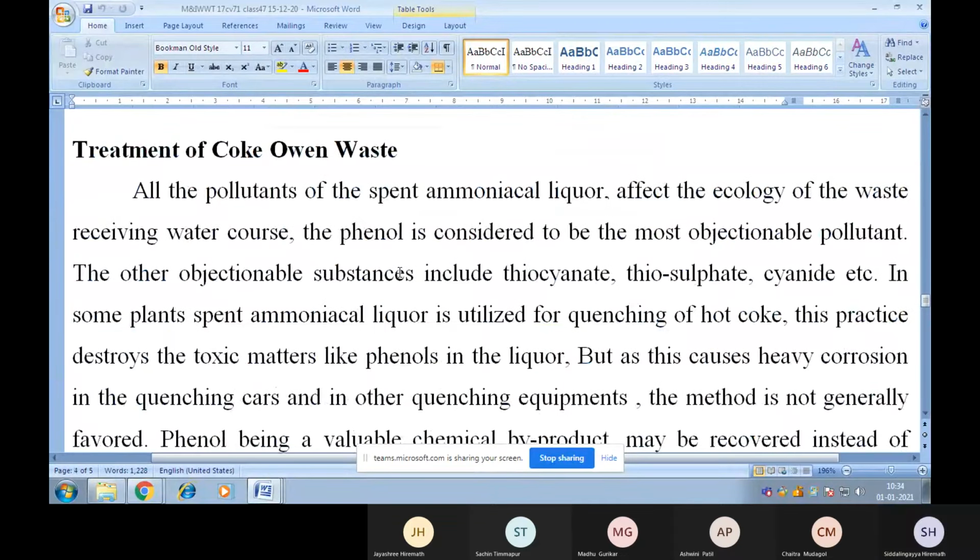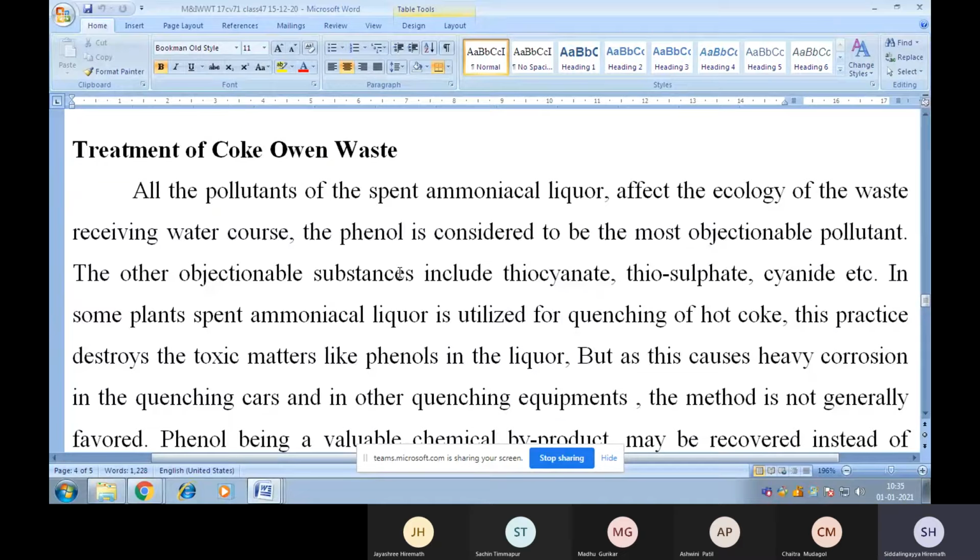Now, how to treat the coke oven waste? All the pollutants of the spent ammoniacal liquor affect the ecology of the waste receiving water course. Phenol is considered to be the most objectionable pollutant.